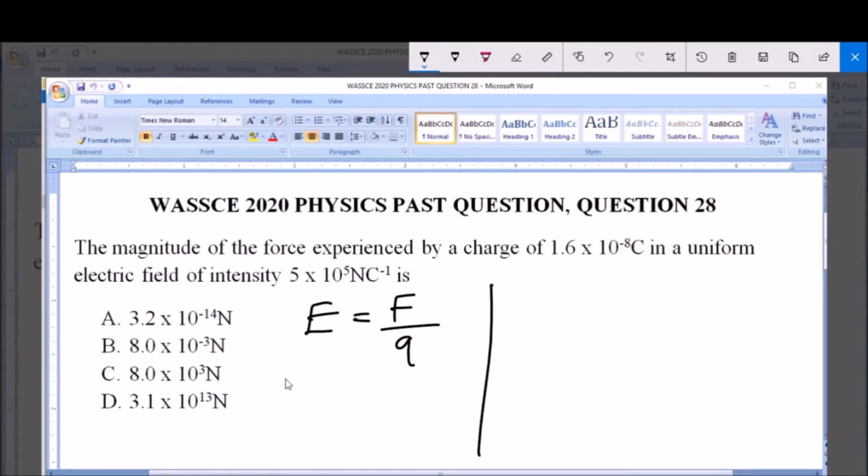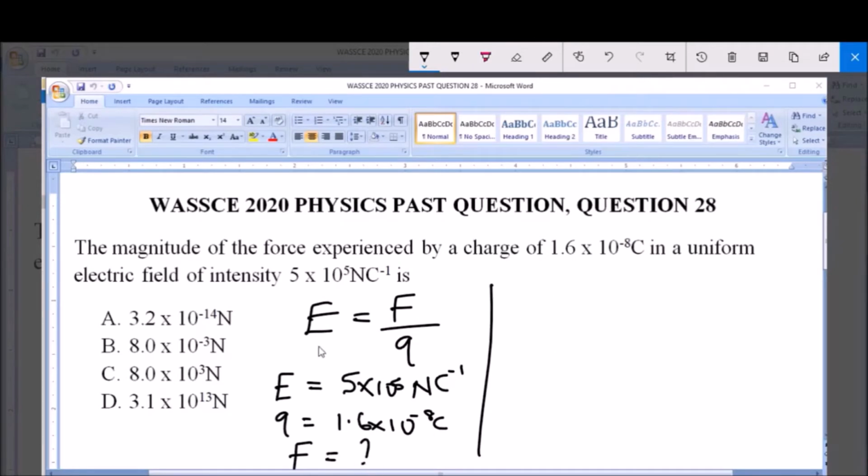Now we are given E to be equal to 5 times 10 raised to the power of 5 Newton per Coulomb, and Q, the quantity of charge, to be equal to 1.6 times 10 raised to the power of minus 8 Coulomb.